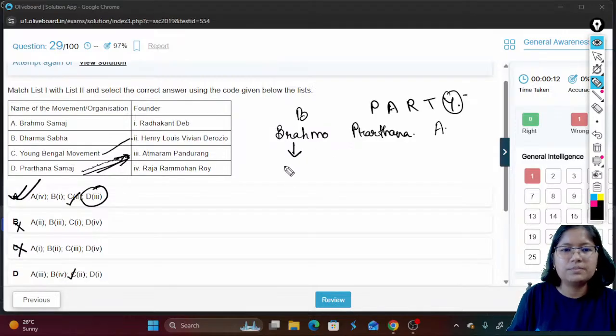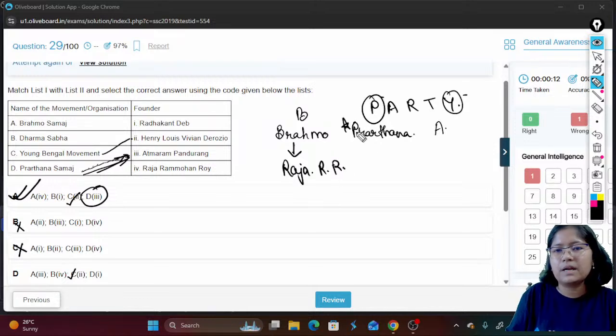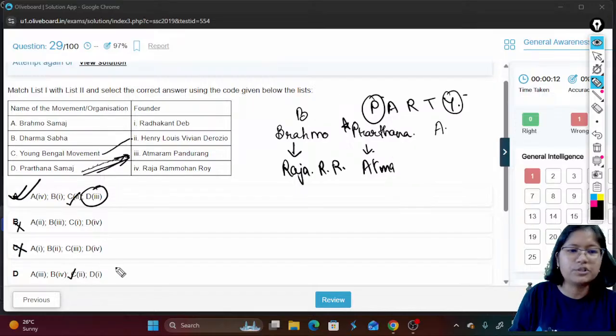So for Brahmo Samaj, it is Raja Ram Mohan Roy. Prarthana Samaj, the trick is Prarthana will always be done by the Atma. I did not come down to see option D, so I thought how come it is like that. But anyhow, no problem. D is not with 1, D is with 3.